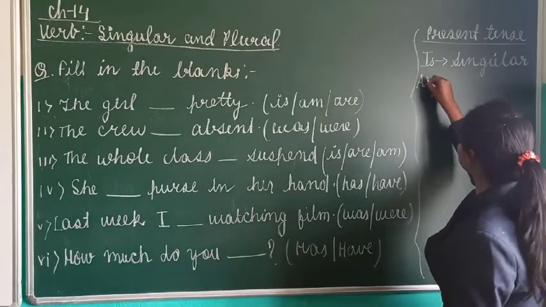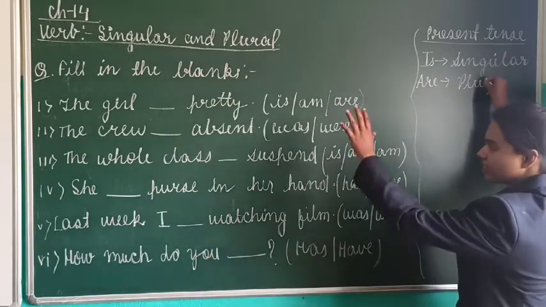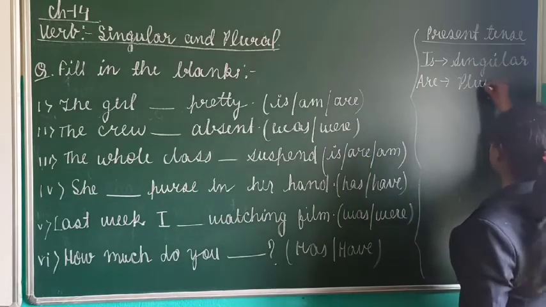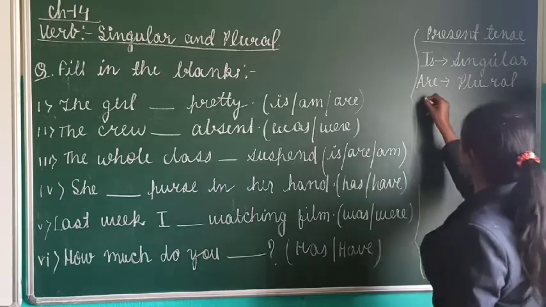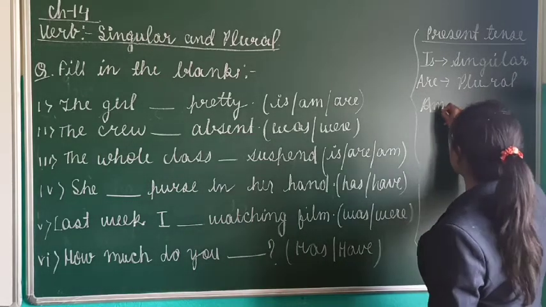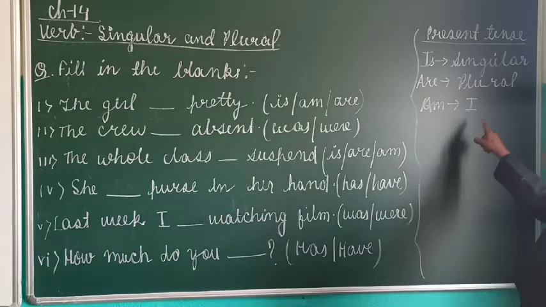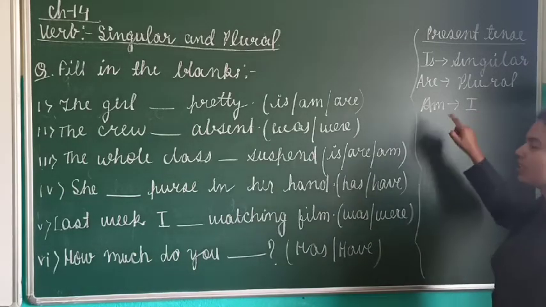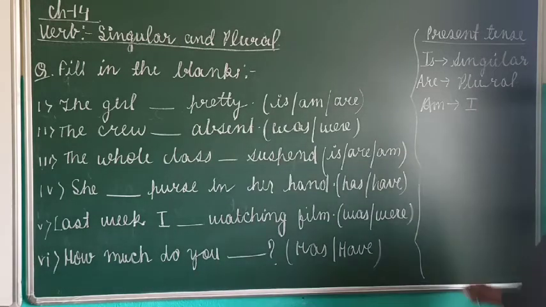Are is used with a plural subject. When I explain this, you will understand. And with I, which is always the subject, whenever our subject is I, we will use the helping word am.